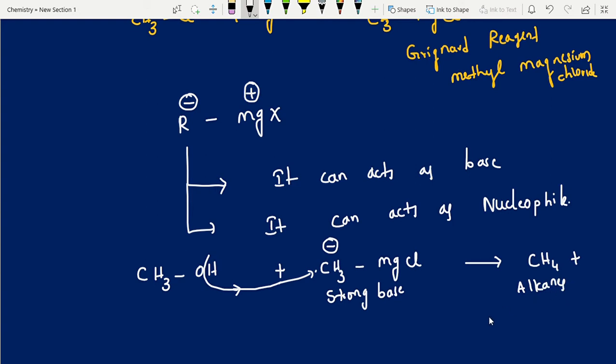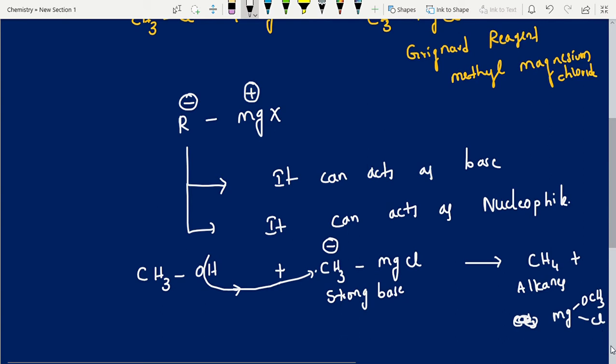Plus, what is the byproduct? CH3OMgCl. This is the byproduct. You need not remember it; if they ask, you can write it. That's it. The main product is a hydrocarbon. Now next one.